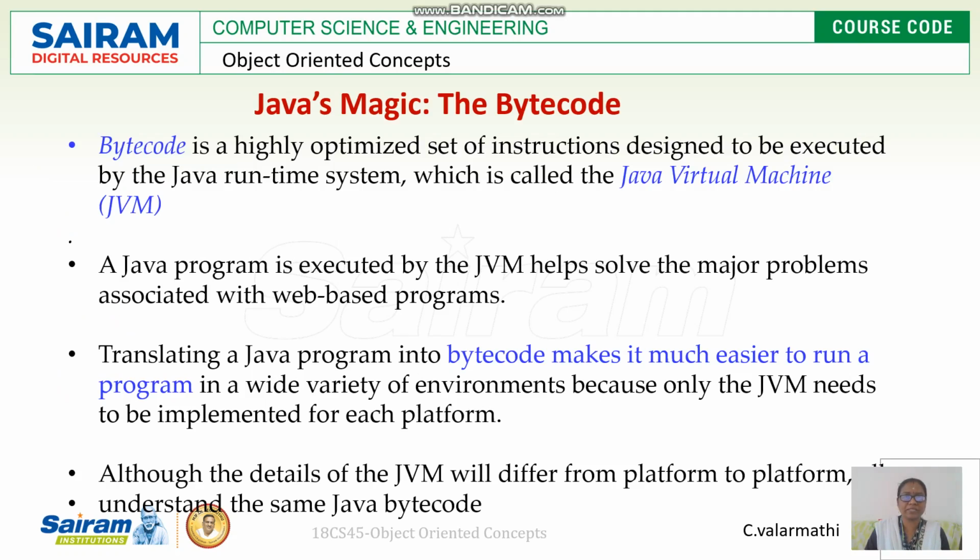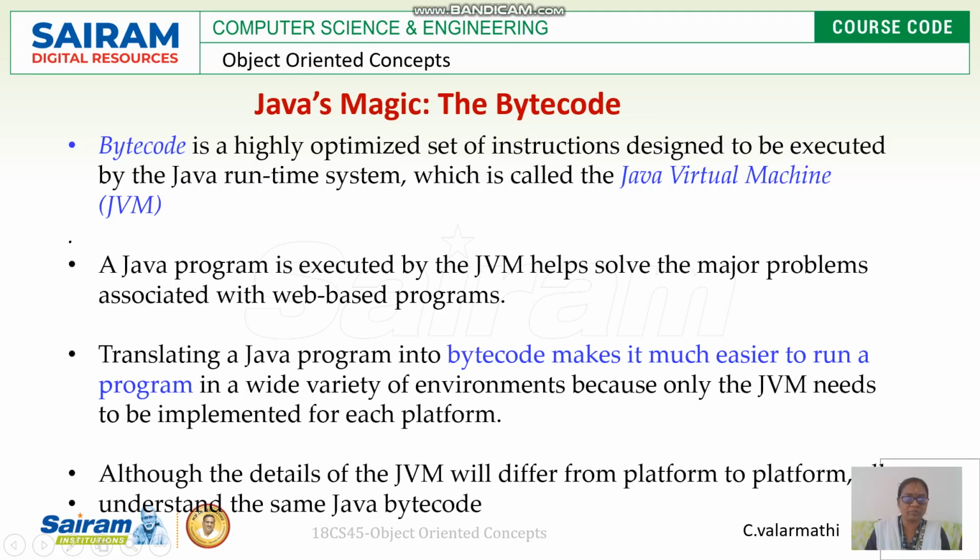Then the next topic is Java's magic, the bytecode. What is bytecode? It is called Java's magic because Java bytecode is the root factor of why Java became so popular. Without the bytecode concept, I hope Java would not have become that popular. Because of the bytecode feature only, Java can attain all its features and stand in today's competing and trending world, right?